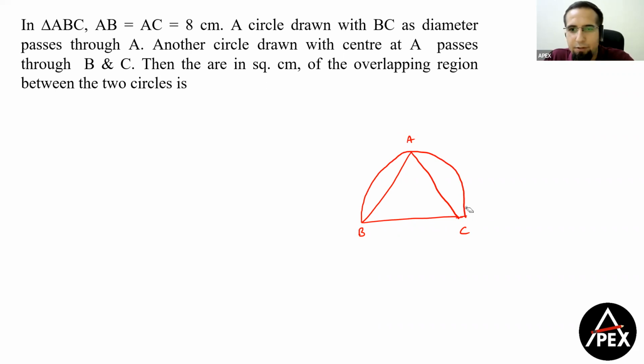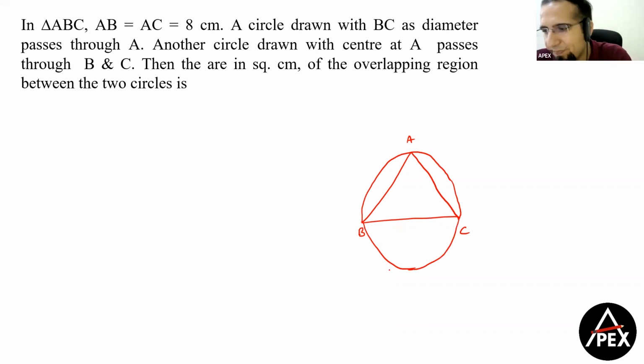Or let me just erase this. Just bear with my drawing, guys. It's not very easy to draw here. So yeah, if I go ahead like this, so this is one of my circles that I'm drawing. Clear? Now, it says that another circle is drawn with center as A through BC. That means now AB is my radius. So my circle would be something like this.